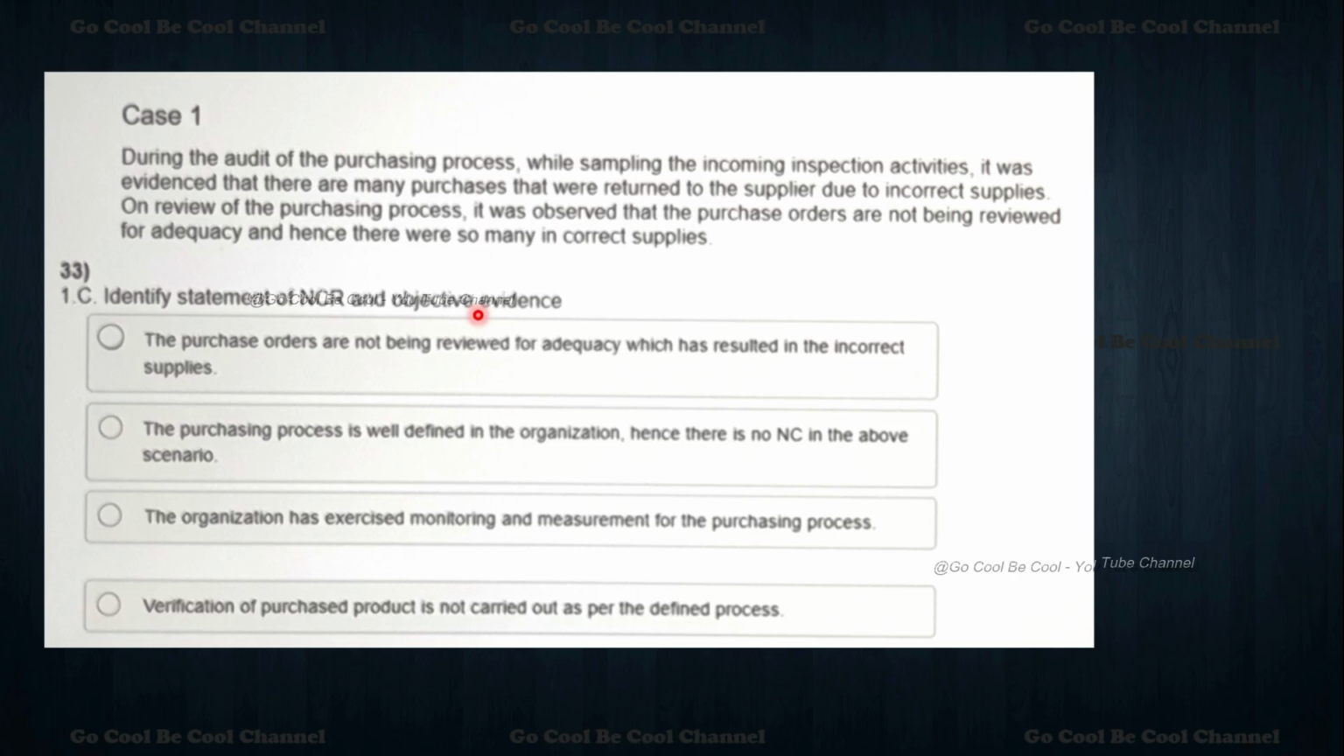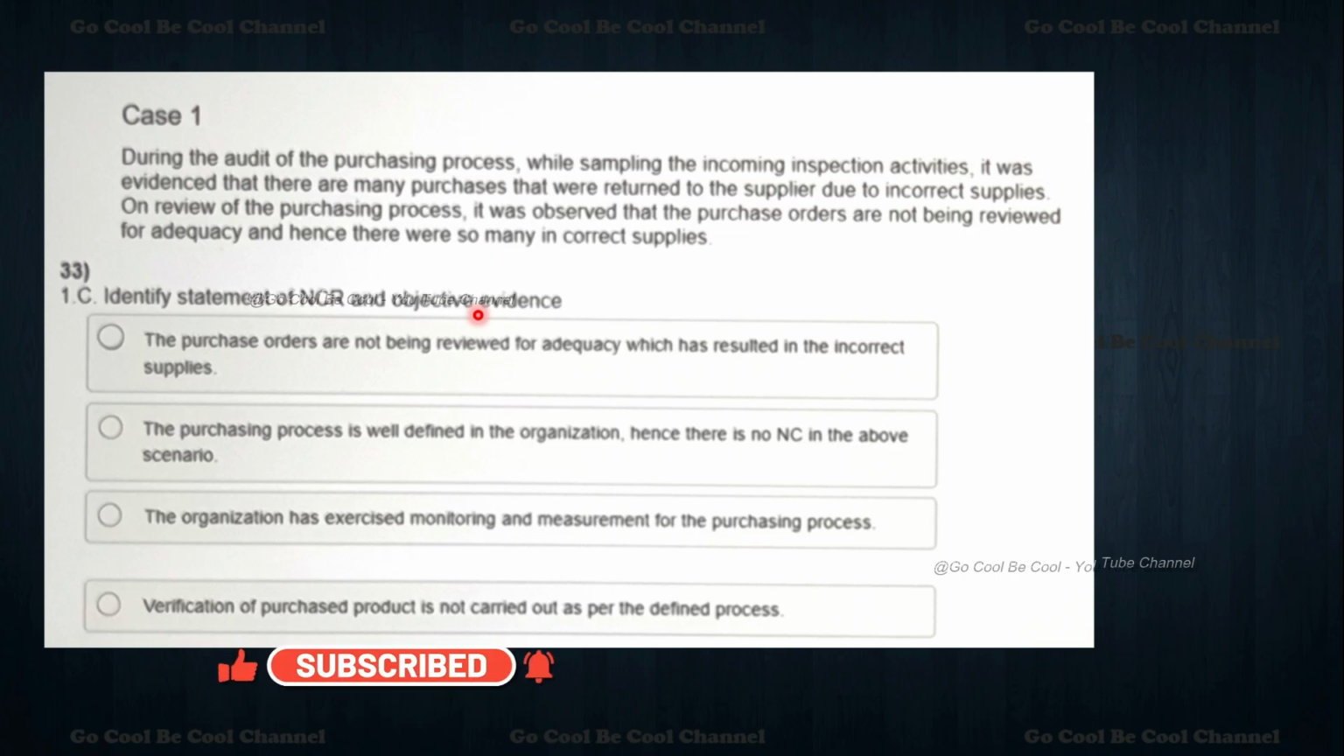Now they are asking the final one. See, in the lead auditor exam, phase 1, first we have to identify NC or non-NC, then write the clause number, then the objective evidence, what the statement is, and what the NCR evidence is. We have to provide it, and then we have to provide the statement also.